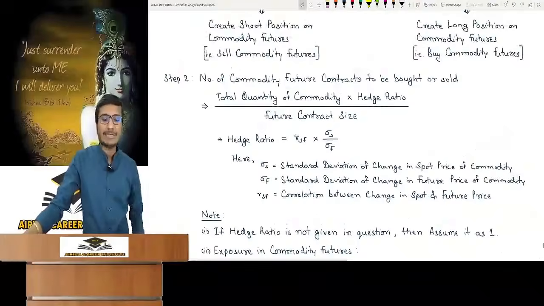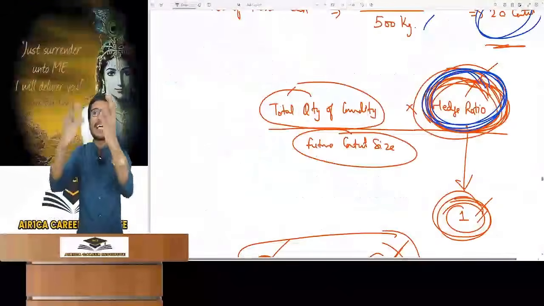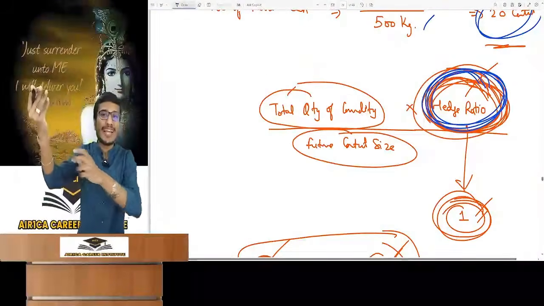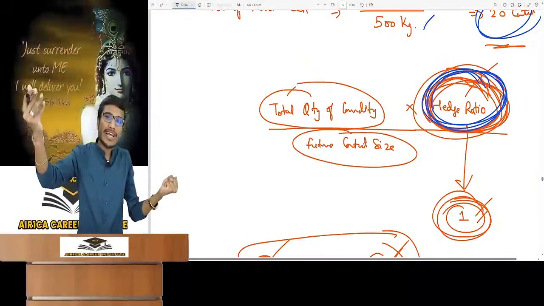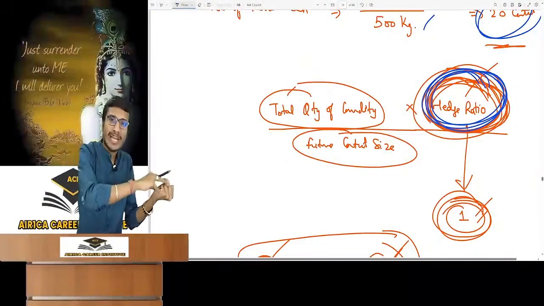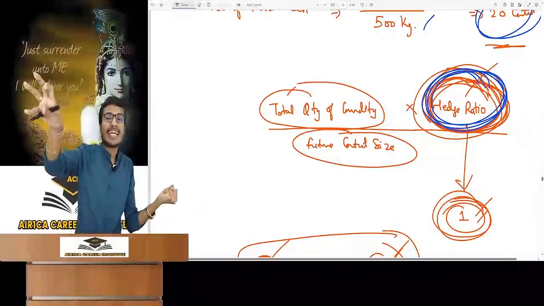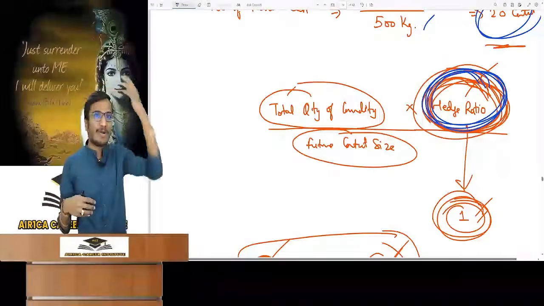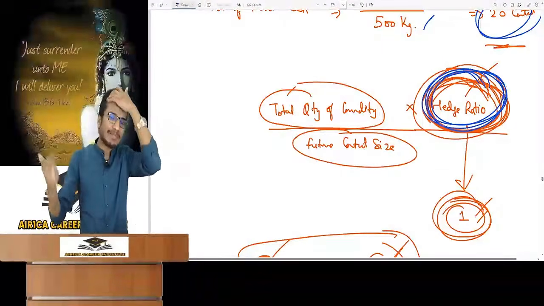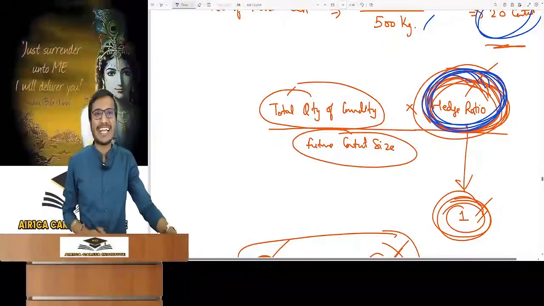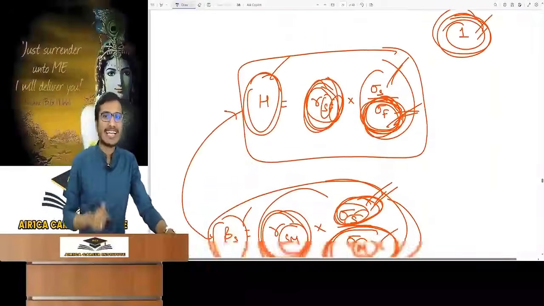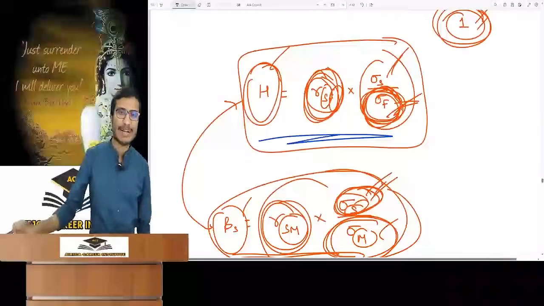When will the hedge ratio come into use? When I am using the future contract on the index of commodity. The gold I have, which I will use for hedging, I have to hedge by using the index future of the commodity. Different changes will come in the index future and in gold. How will it match? Beta. What is beta? Hedge ratio. So in this case, you will need the hedge ratio. It will be given in the question or you will have to calculate it indirectly. Generally, you will have to calculate.